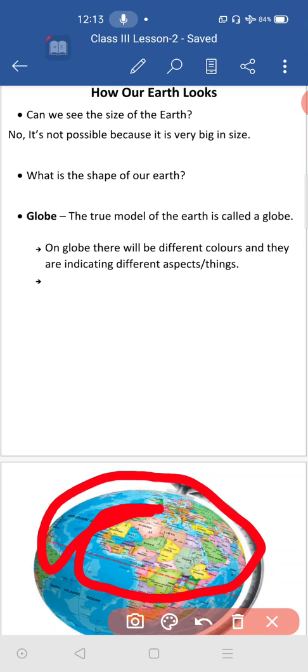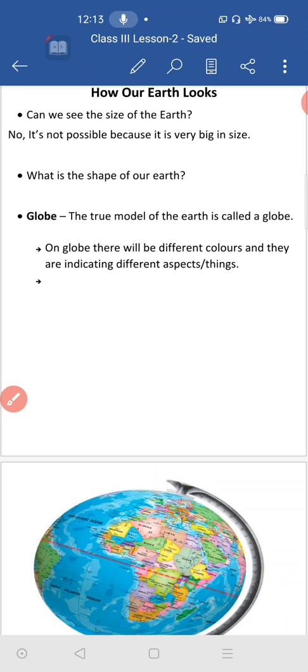Because of the round shape of our earth, he reached the same place again. If our earth were flat, or square, or rectangle in shape, he couldn't reach that same place again. So by these 2 reasons we can tell that our earth is round.